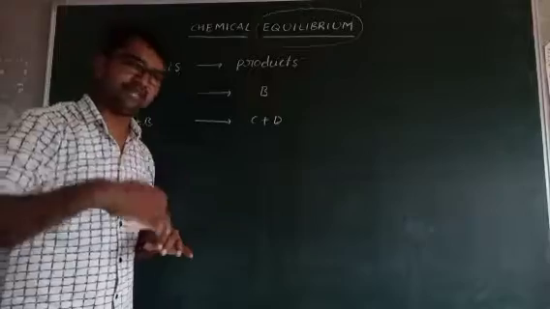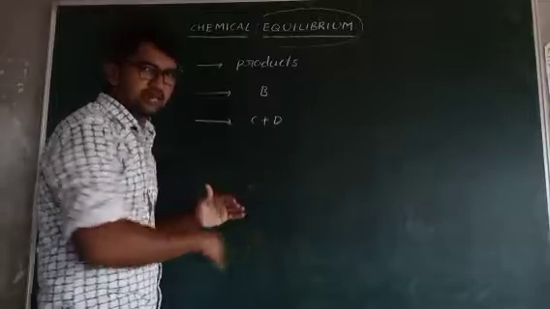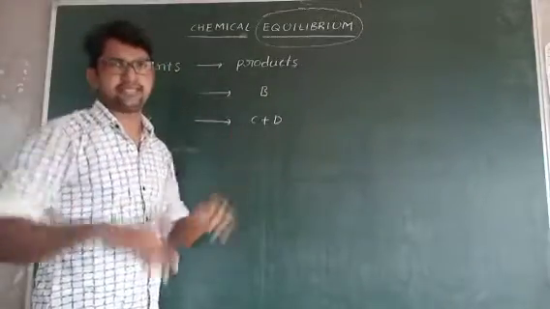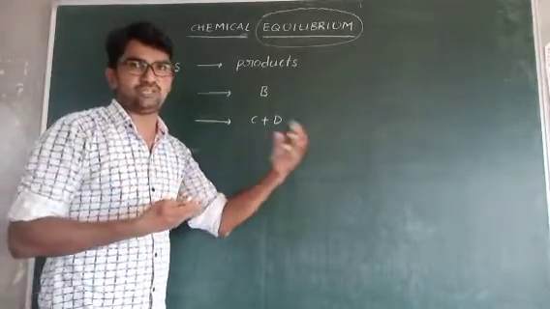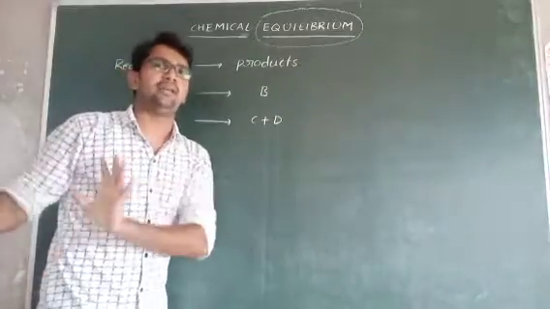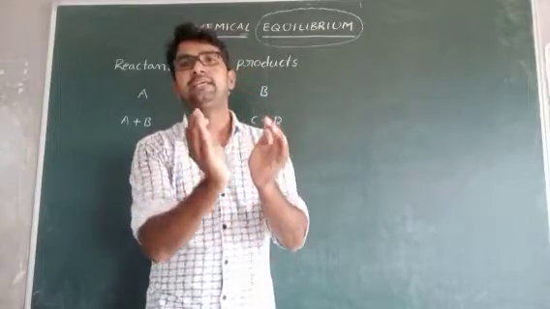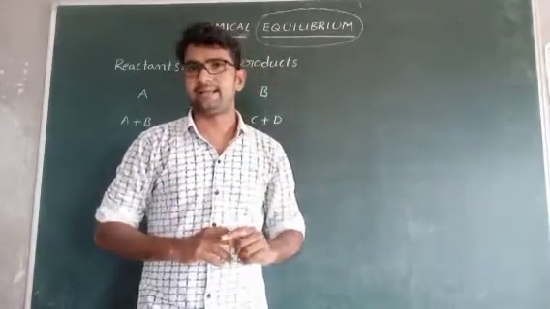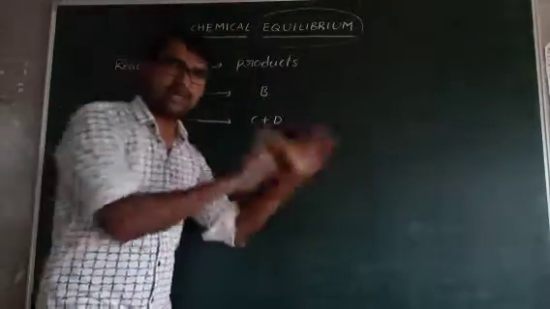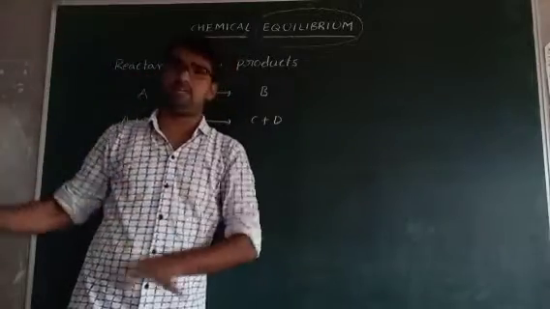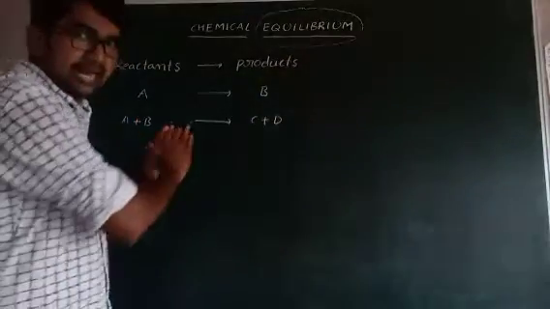Such reactions are called irreversible reactions. I will explain this later also. So reactants give products, and after some time only products are present. There are no reactants. If you use more than needed for the preparation of the egg curry, sometimes reactants are left. For example, only 3 eggs are used for the preparation, but 10 eggs are available, so 7 eggs are left. So after the reaction is completed, reactants are available.